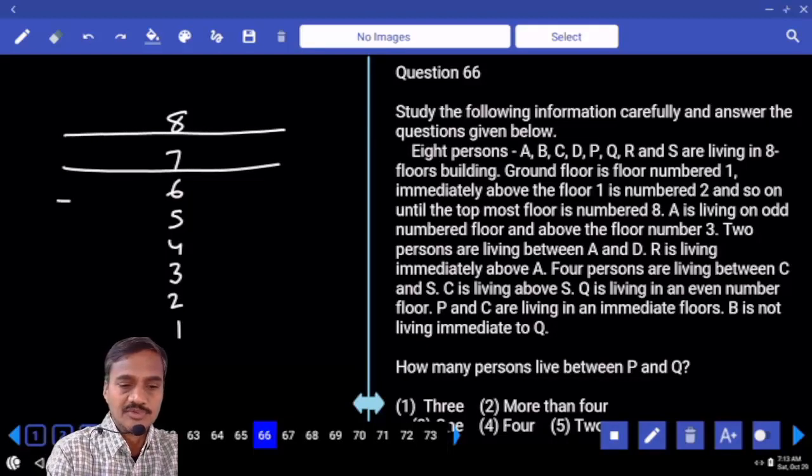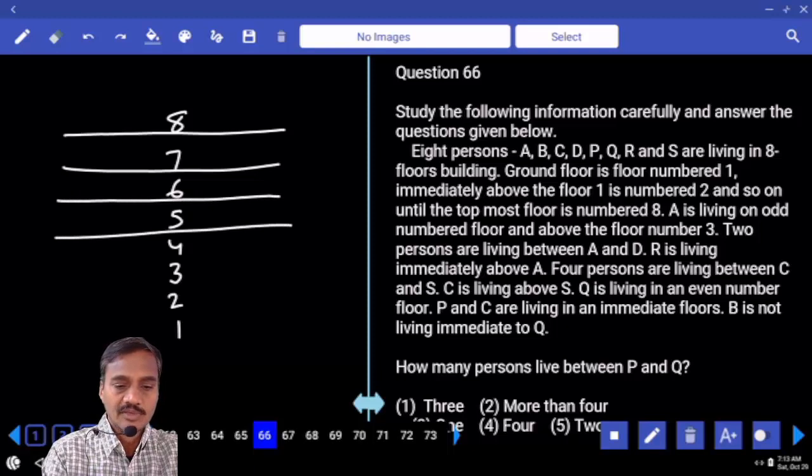Then coming to condition number 1. Now first condition, tell me what it is.